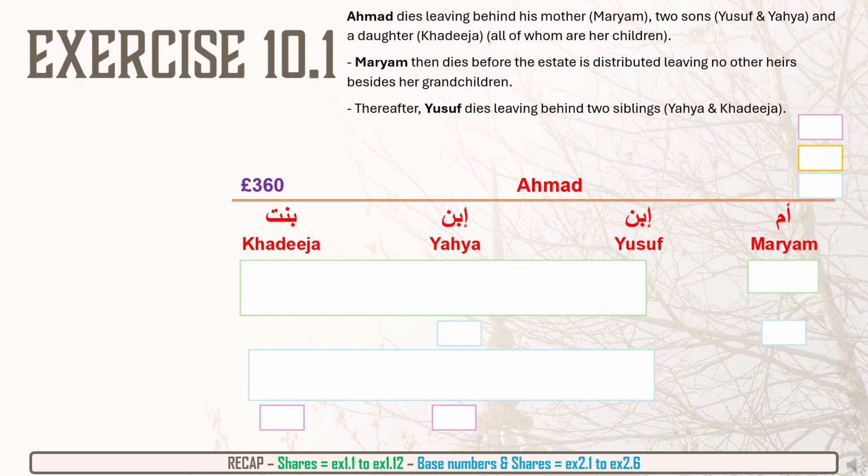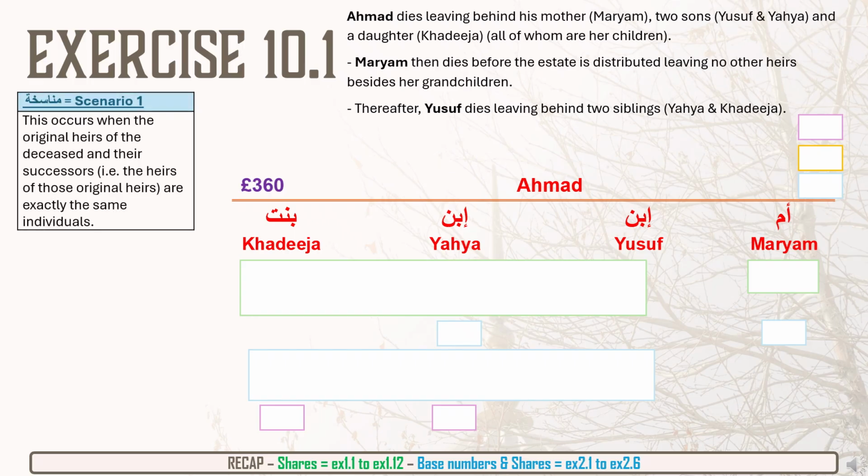Now, firstly, we can recognize that this is a case of Munaasakha, where somebody's estate has not been distributed, and before it's distributed, then some of the heirs have also passed away. And there's two scenarios, and this is scenario one. So this occurs when the original heirs of the deceased and their successors, meaning the other heirs who have passed away also, are exactly the same.